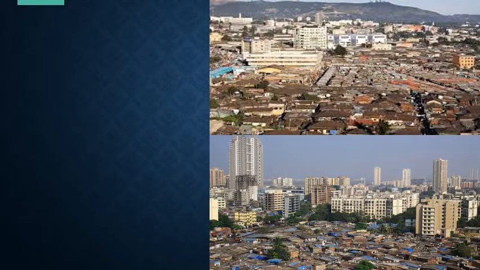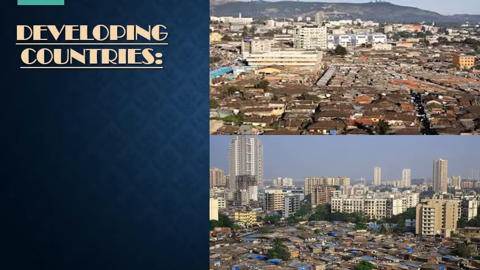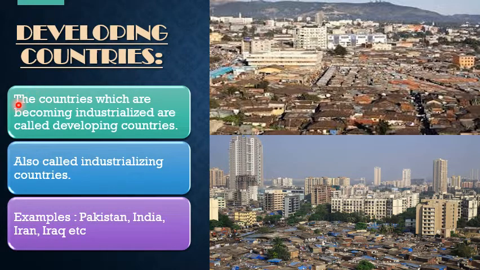On the other hand, we have developing countries. Now, look at these two pictures and compare them with the previous two pictures. You can easily see the difference. So they are the developing countries, meaning they are under development. They do not have a large number of industries, but industries are being constructed year by year. So they would be known as developing countries. So what is the definition? The countries which are becoming industrialized.